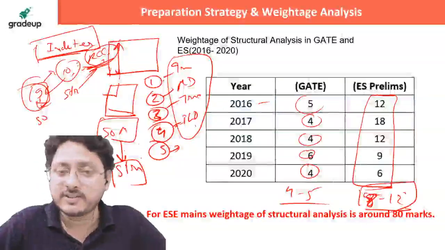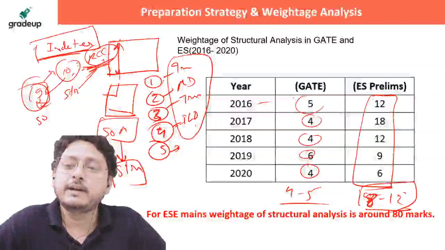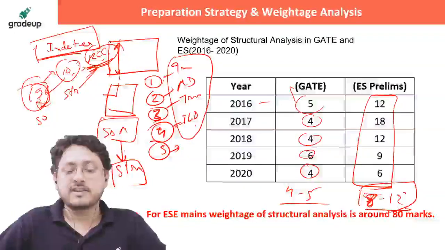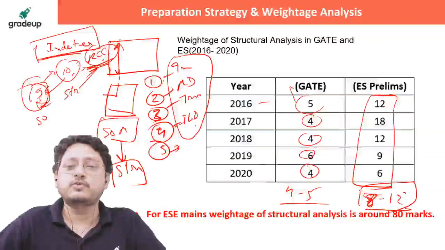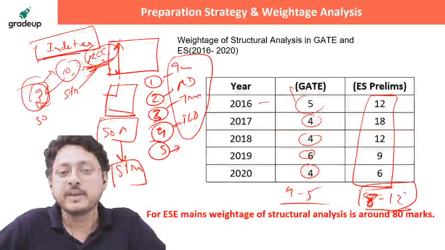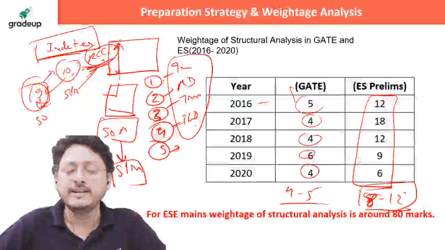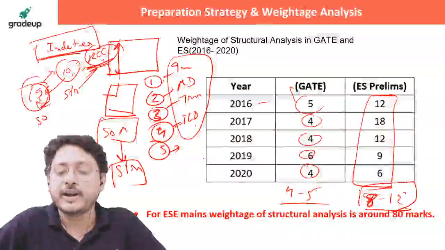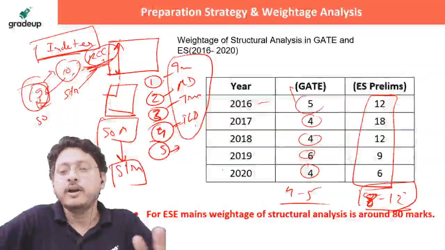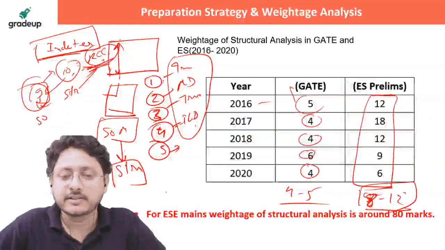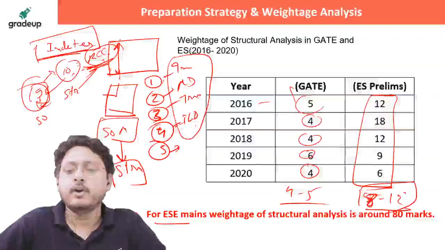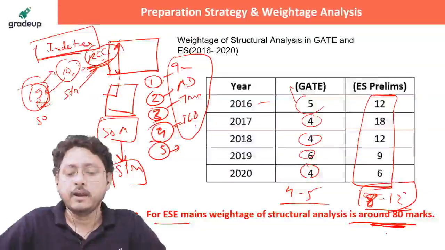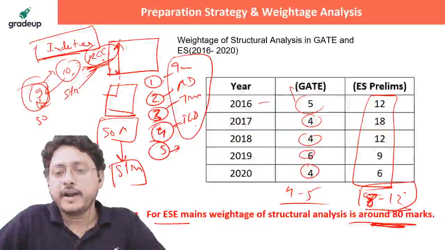So if you ask me once again, maybe 4 to 5 marks you are going to get in the GATE exam, but still studying structural analysis is quite helpful and beneficial. I request all of you, at least the chapters which I have marked here, go through them and understand them. It will help you a lot. There is another advantage: those preparing for ES, the weightage of structural analysis will be almost 80 marks for the mains exam.